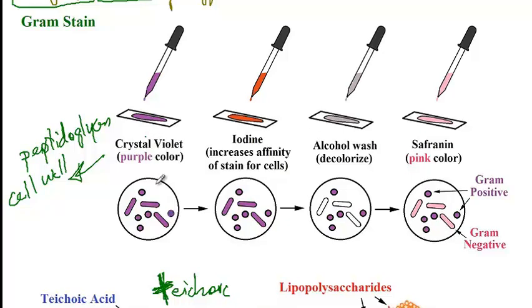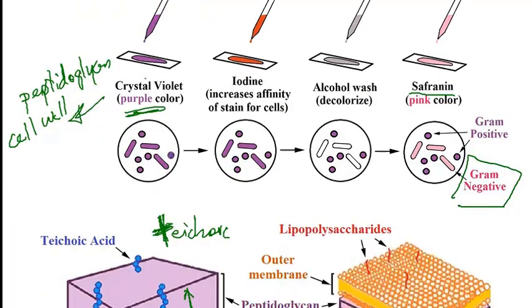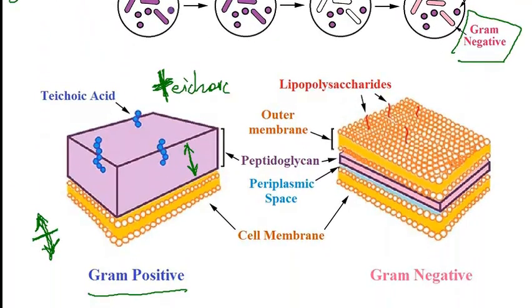Gram positive bacteria have a thick wall, and therefore crystal violet stain with the help of iodine will remain there even after we wash the cells with alcohol, versus gram negative have a very small cell wall, very thin cell wall. So the crystal violet color will be lost, but we need to somehow visualize these cells. So that's why we add the safranin counterstain, which gives these cells a reddish color. And so again, gram negative has a thin peptidoglycan wall and won't be able to retain the crystal violet color.